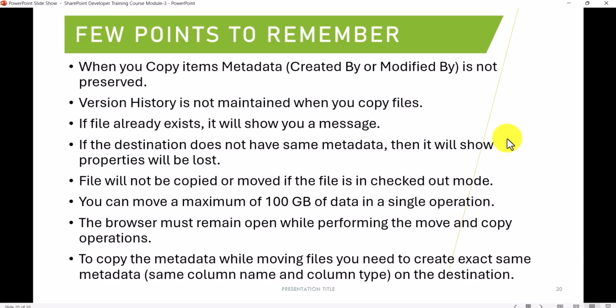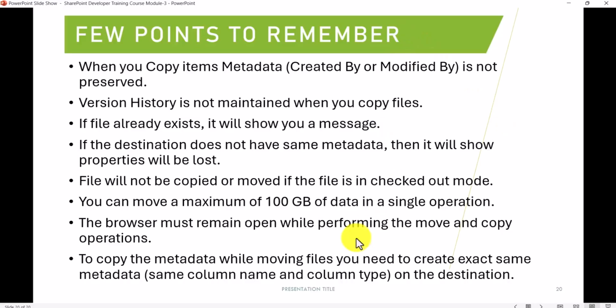This functionality is there in the paid tools also, where if your file is checked out, they will not copy it either. And you can have a maximum of 100 GB of data that you can copy or move in a single operation. Another problem is that the browser needs to be open for doing these copy or move operations. And to copy the metadata while moving files, you need to create the exact same metadata columns, as I said, so that it will be copied exactly to the destination. If not, then you will have data loss in these scenarios.